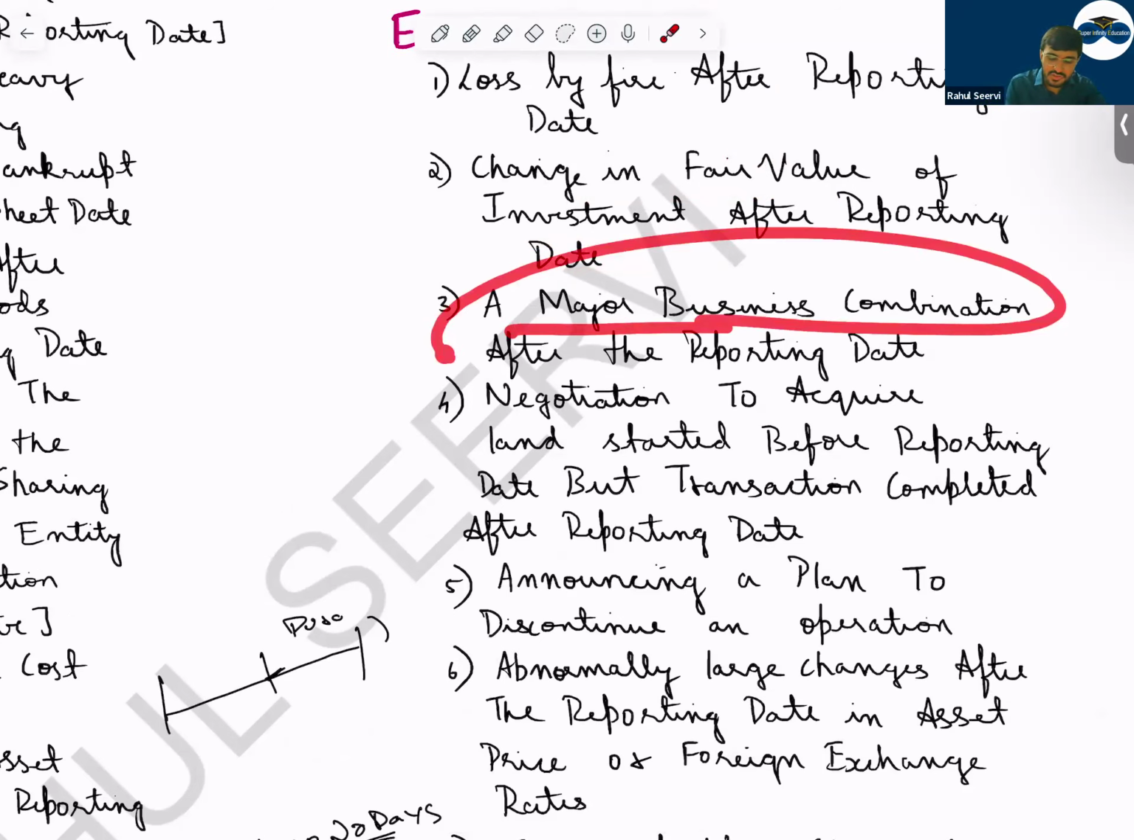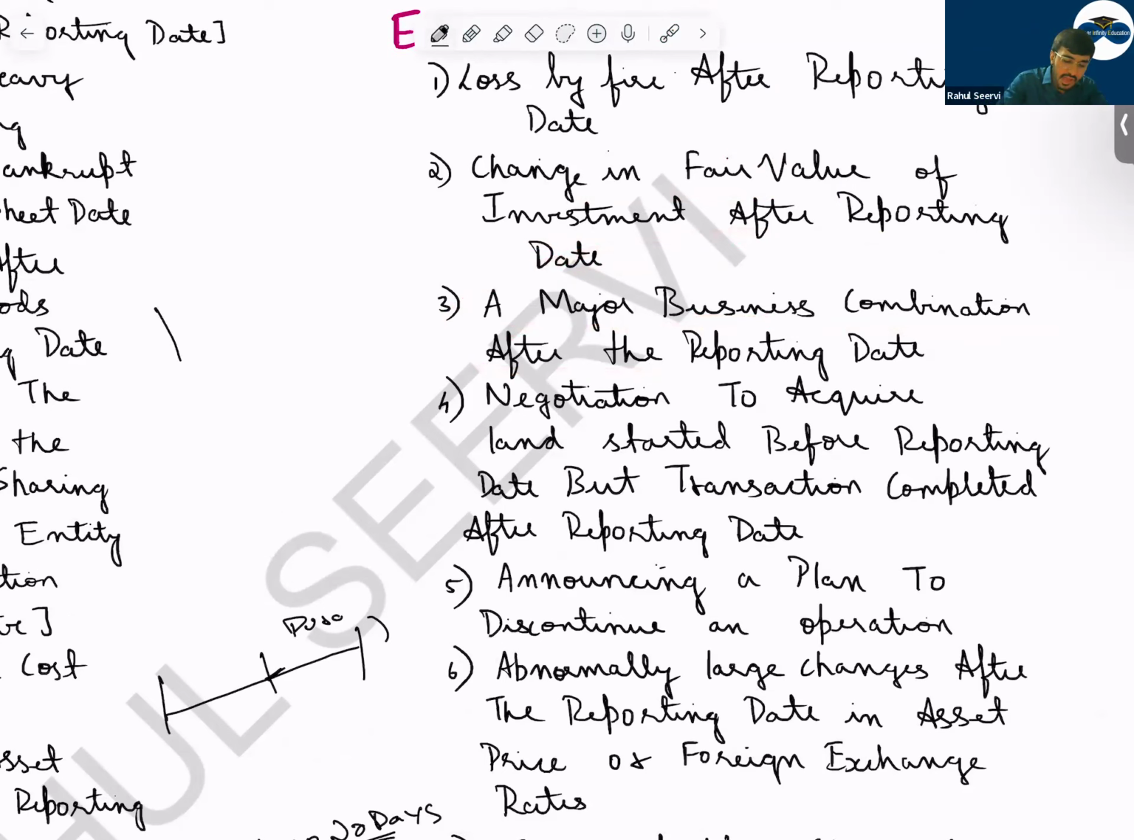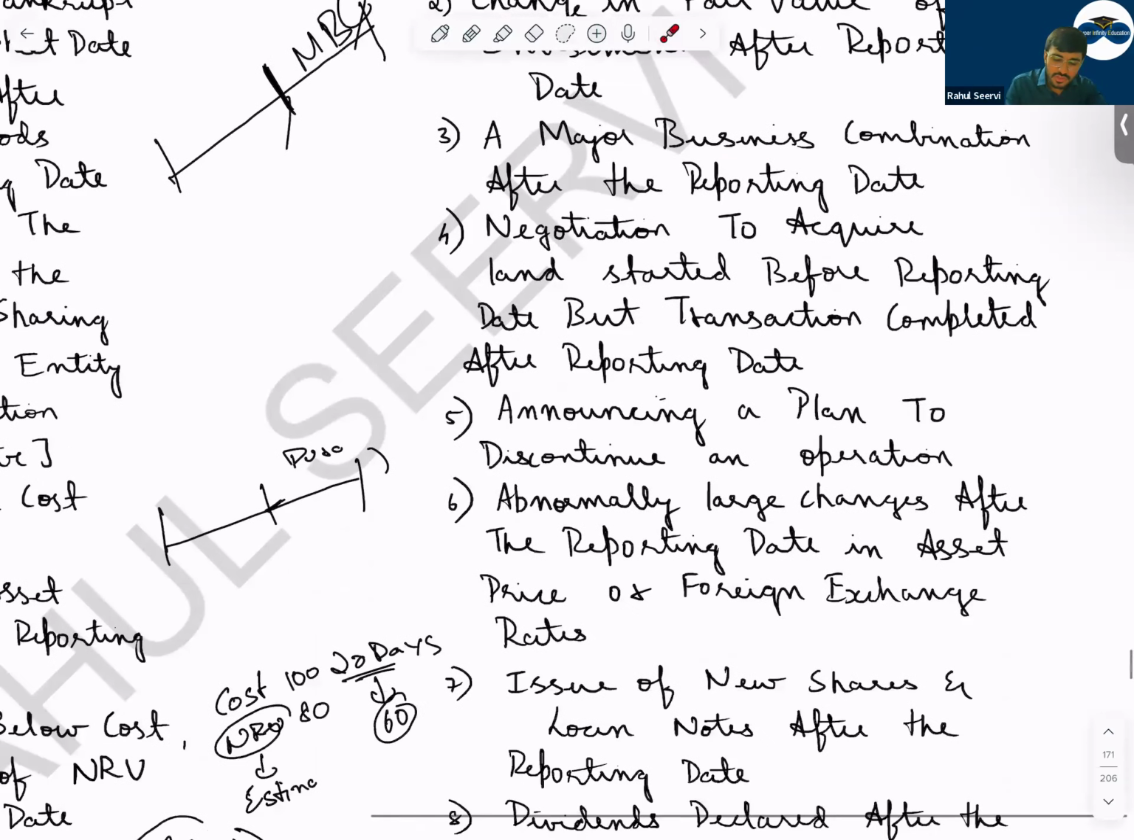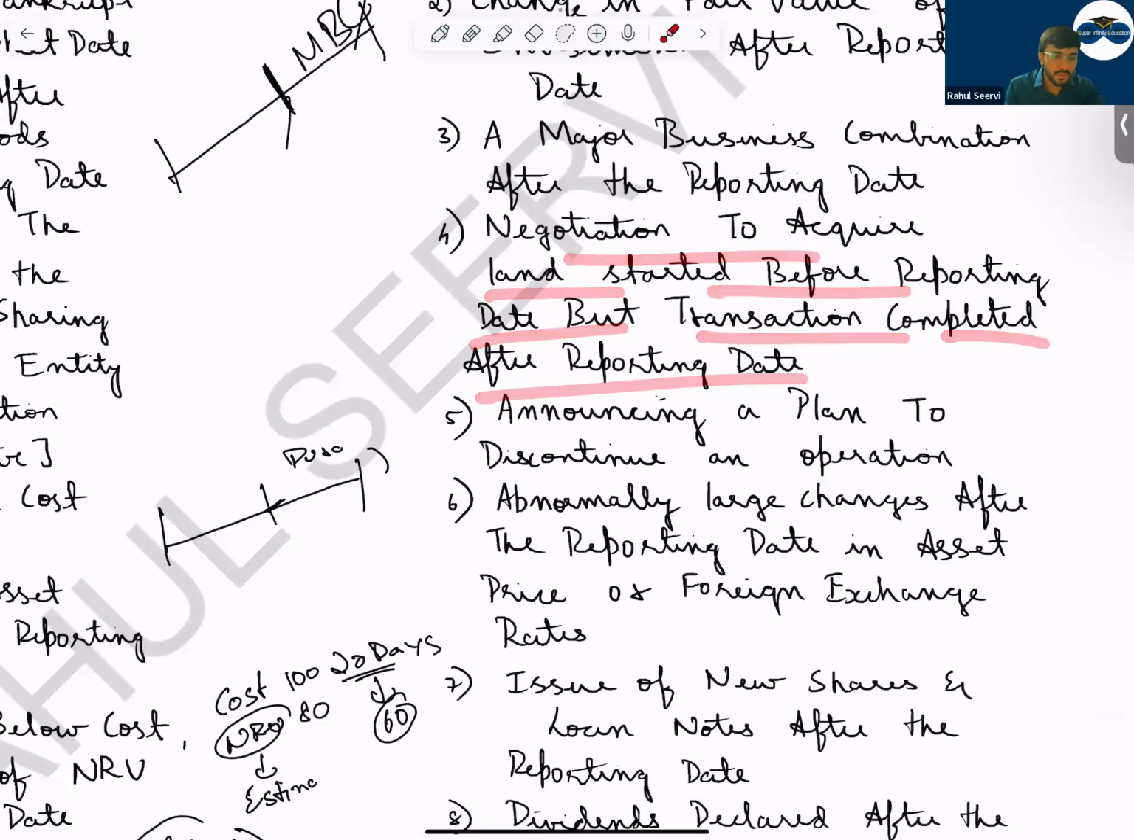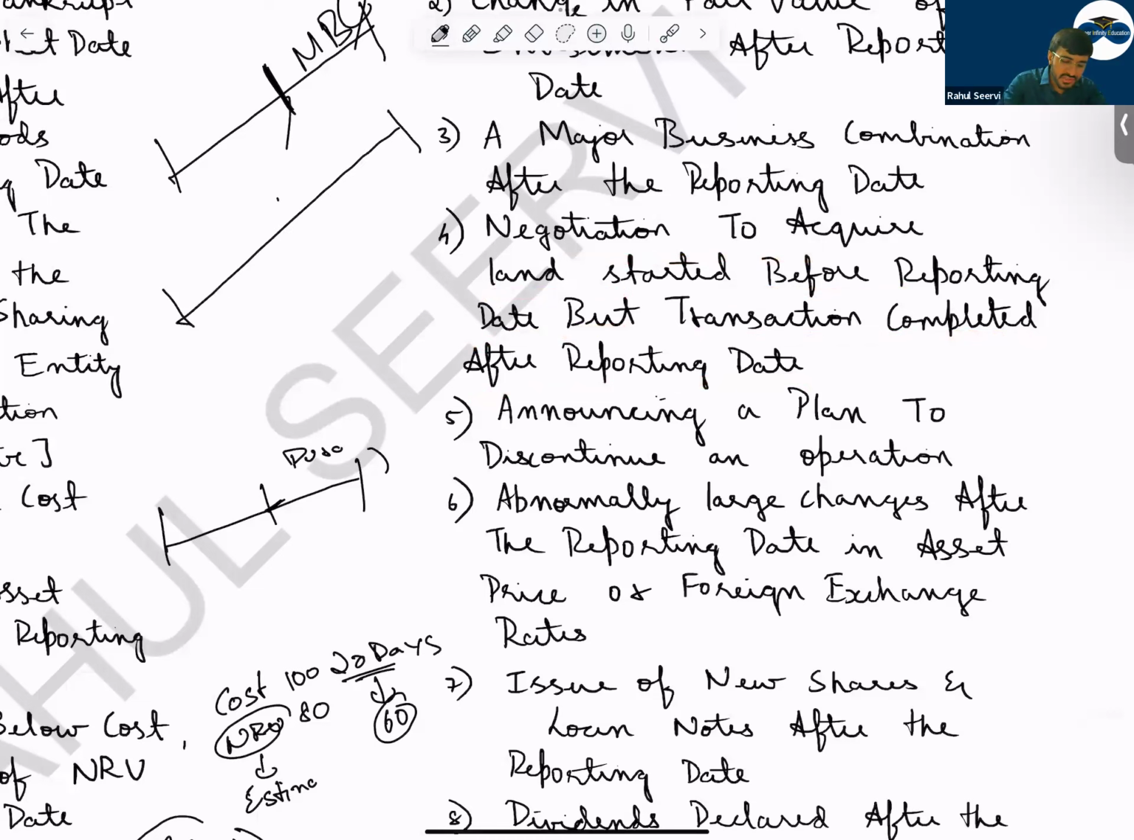Then a major business combination after the reporting date. That means after your balance sheet date, you're doing a major business combination. This will be a non-adjusting event, frequently repeated in MCQ. Then, sir, negotiation to acquire land started before the reporting date, but the transaction completed after the reporting date. You're doing the negotiation, but the transaction happens after the reporting date. This is also a non-adjusting event, because is there any obligation here? Is there for sure a condition that you'll purchase the land?